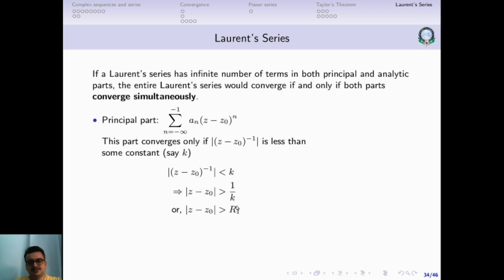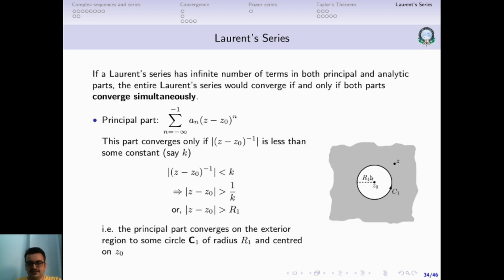Now what does this look like? It looks like a circle. Here z0 is the center of the circle, and r1 is the radius. Only in this case it is greater than, which means you're talking about the region which lies outside the circle. So consider a circle of radius r1 centered at z0. In this shaded gray region, take a z here; the value of modulus z minus z0 will be greater than r1.